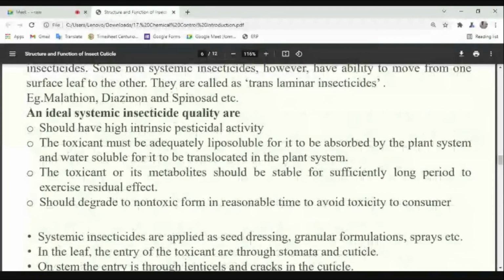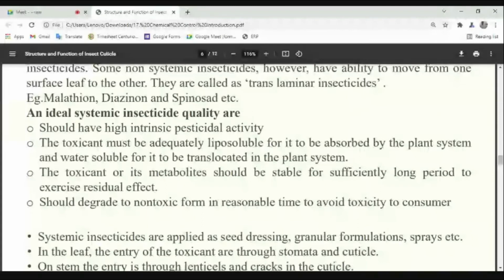So what should be the characteristics, the quality of an ideal systemic insecticide? First one is, they should have high intrinsic pesticidal activity. What is the meaning? They must be toxic to kill the pest. Second one is, they must be liposoluble. What is the meaning?